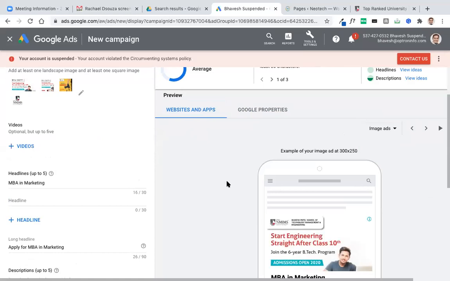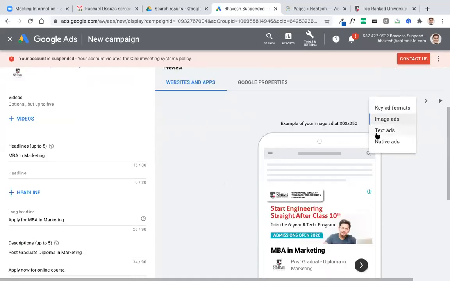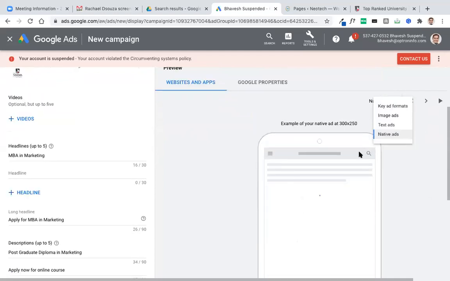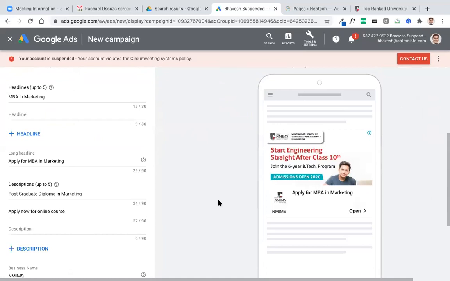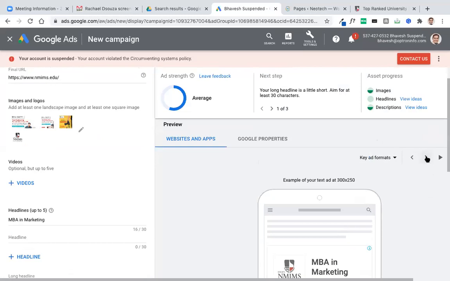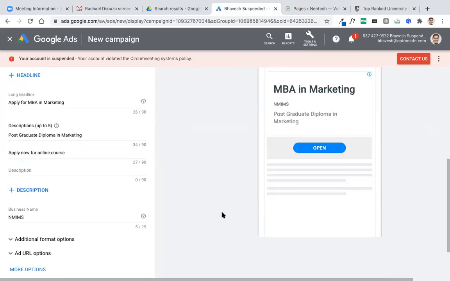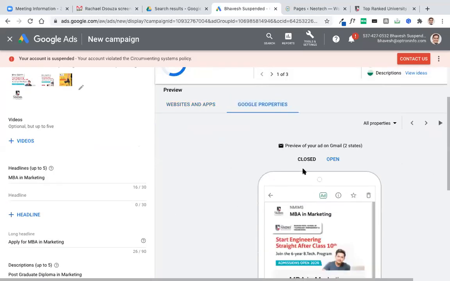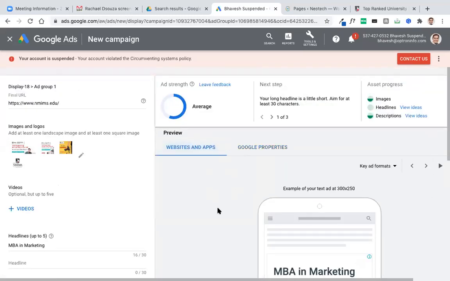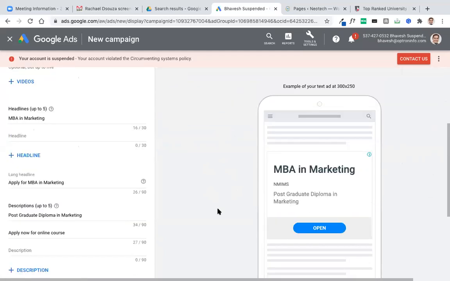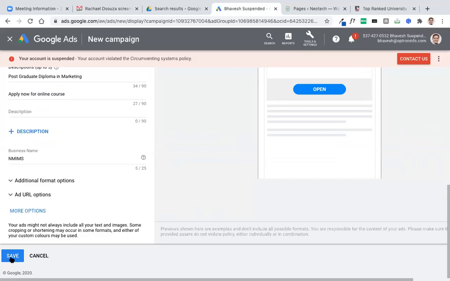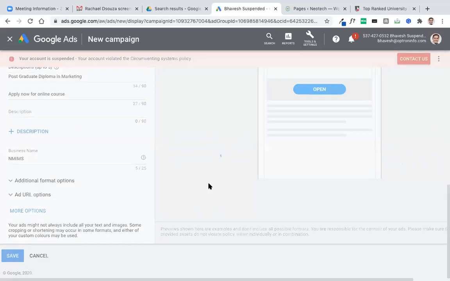Image ads, text ads, native ads. Okay, key ad formats. It shows how this will look in Gmail, websites and apps. And then save it.